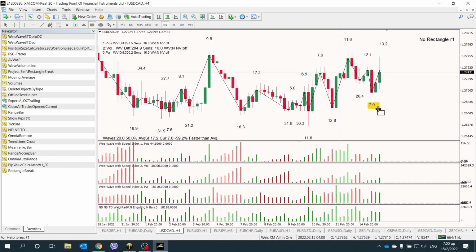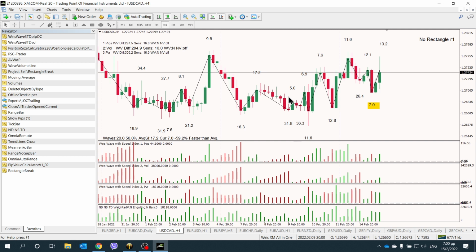So it's not calculating the forming one. If I go 20 waves back, the average will be 17.2, and the current one is 7, which is an extreme. It's below 50% of the average. So it gave us the indication.